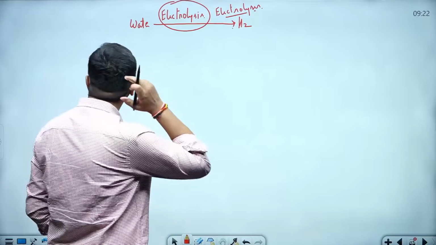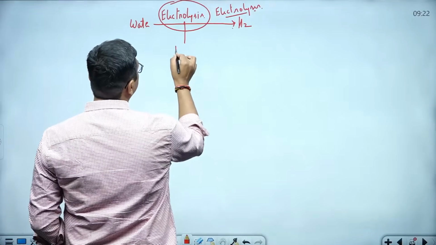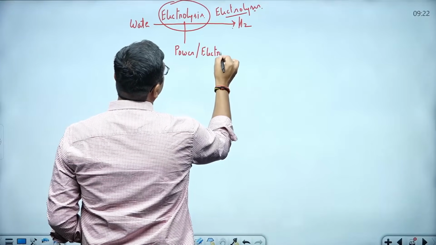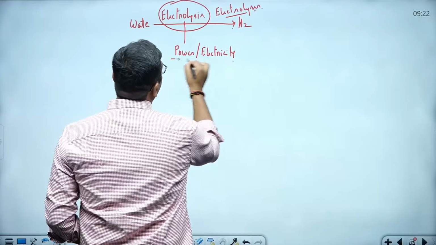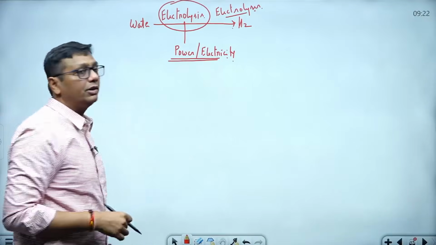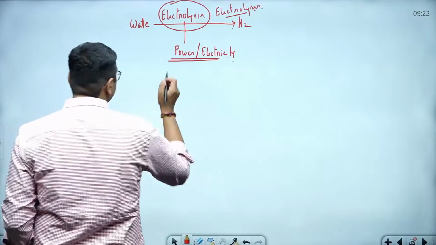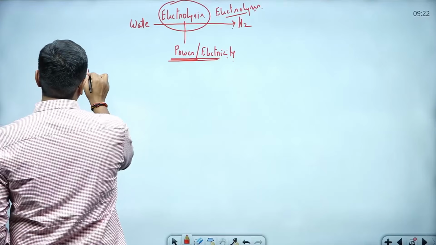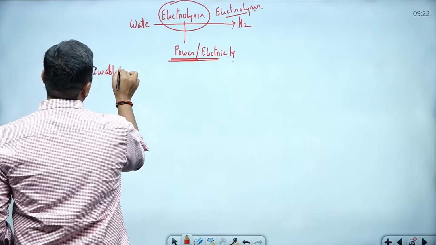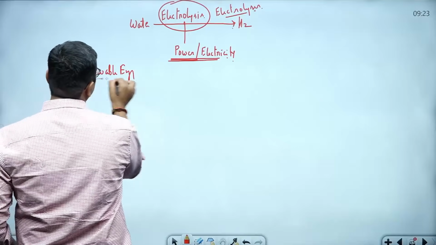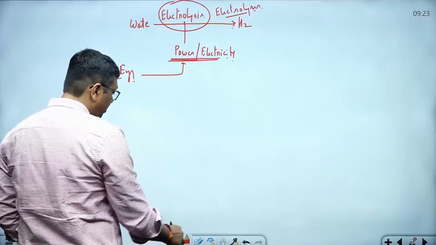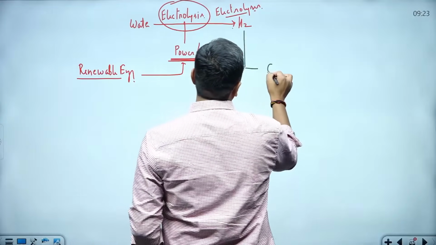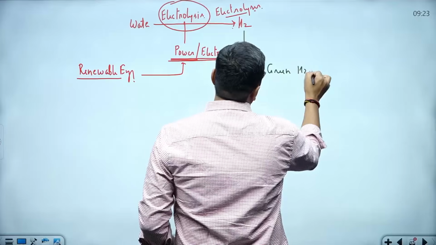Now the question is, guys, in the electrolysis process, power or electricity is required. The reason is very simple. What is the source of this power or electricity? If the source is renewable energy, and this renewable energy based power is used in the production of hydrogen, then we call it green hydrogen.